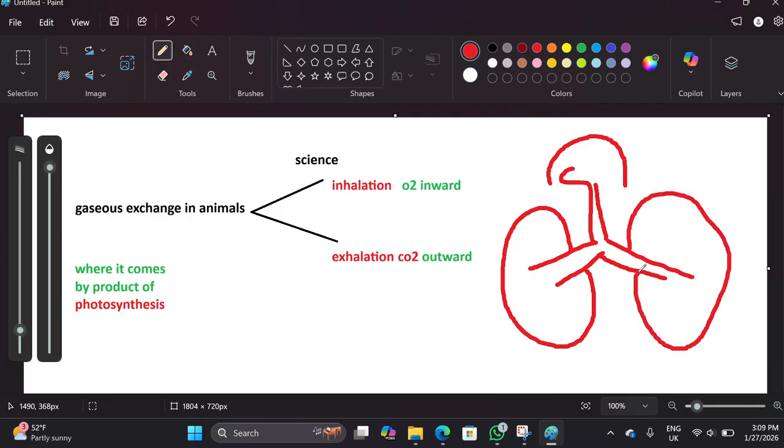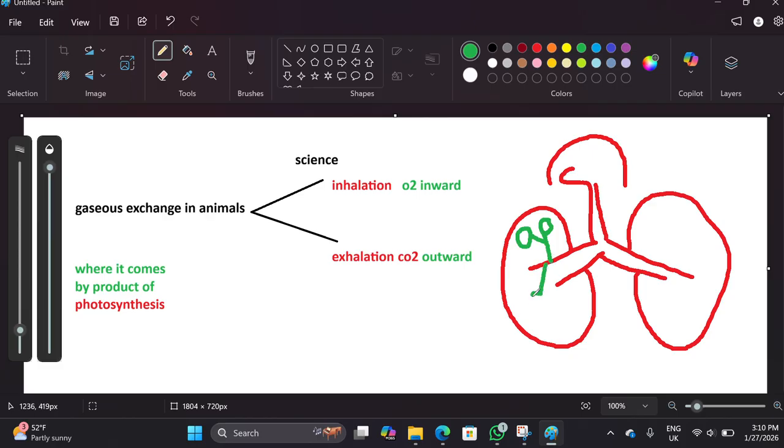For your understanding, I'm going to draw it. When oxygen goes into the nasal cavity, it moves toward the trachea. The trachea goes to the bronchi, and then the bronchus divides into many multiple branches. You can see over here,